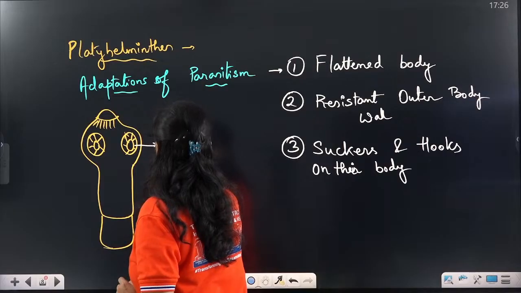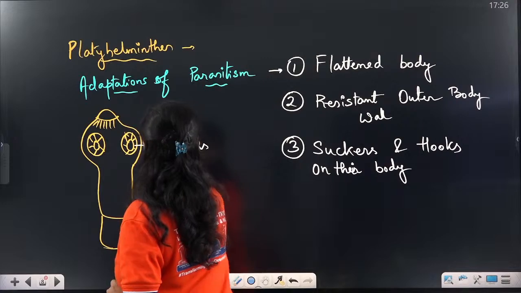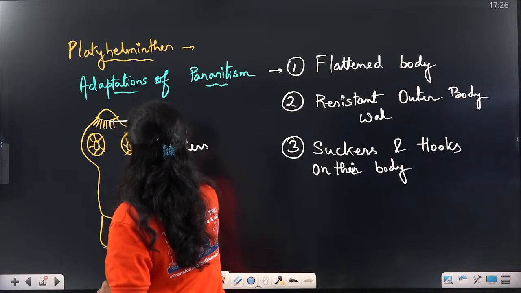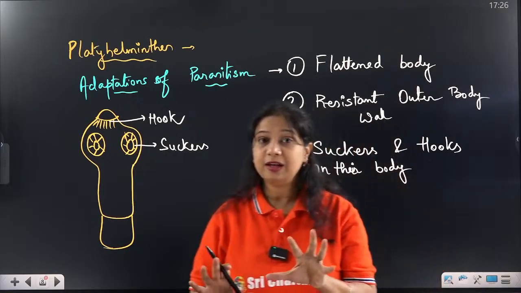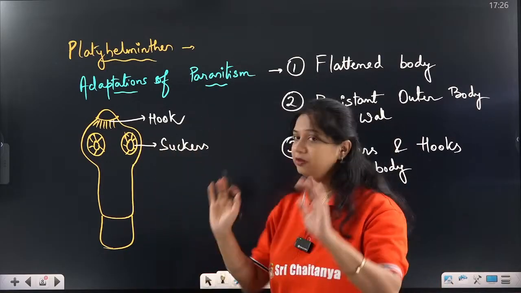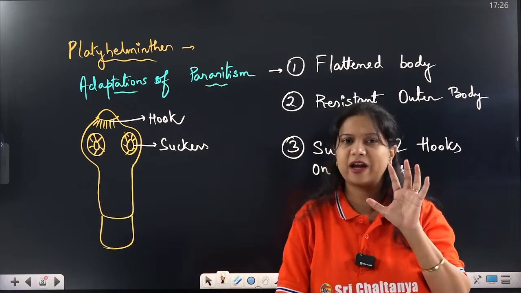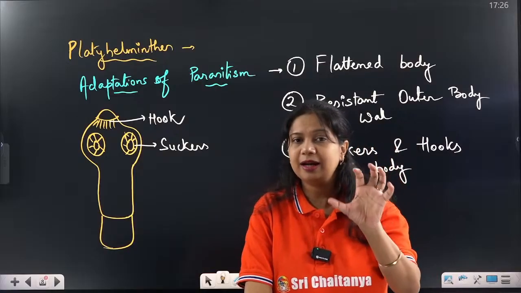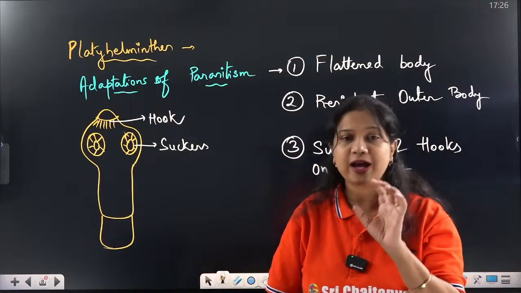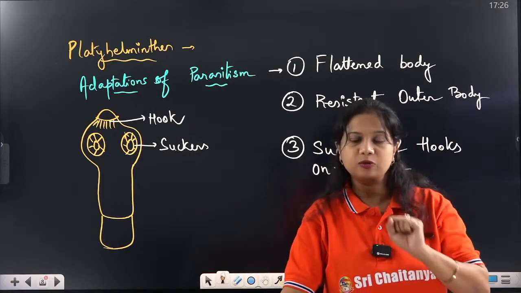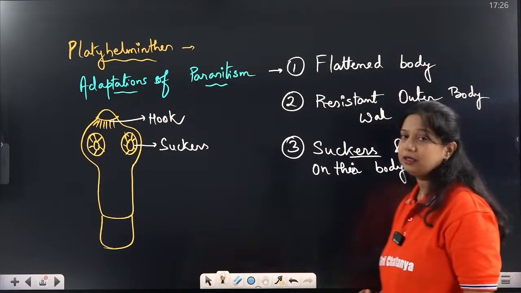These are the suckers and the hooks. They help in attaching to the host body wall like this. They will attach to the body wall with the help of the hooks, and hook around with the help of the suckers. A sucker is almost like a vacuum pump. So they will suck onto the intestinal wall or various musculature, like a vacuum pump. So it attaches itself to the host body with the help of the suckers and hooks on its body.